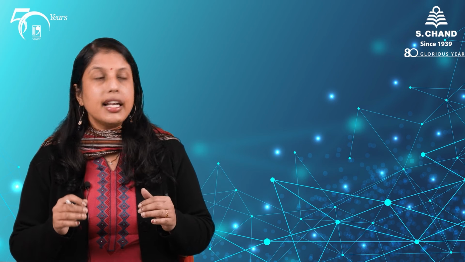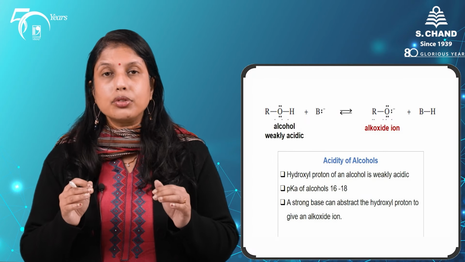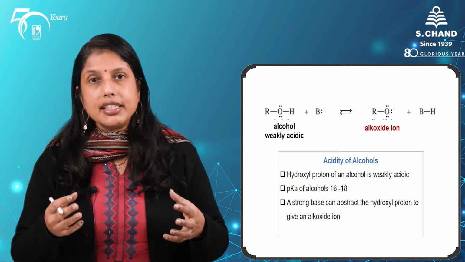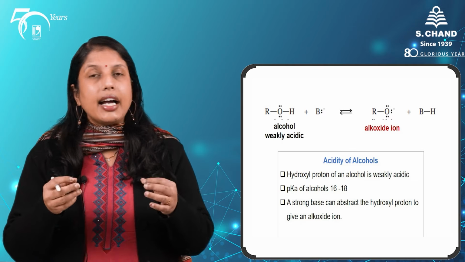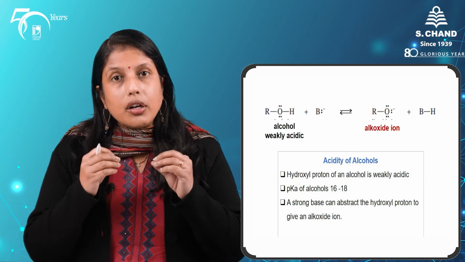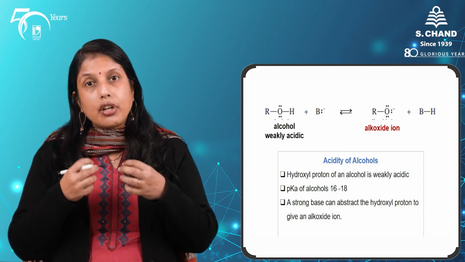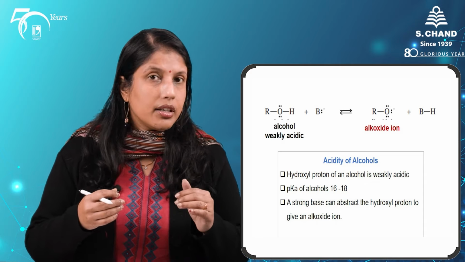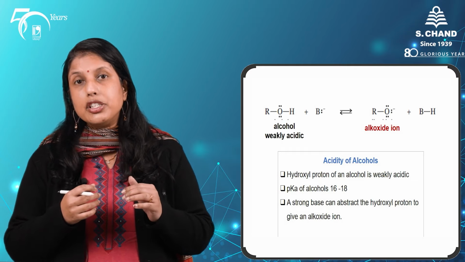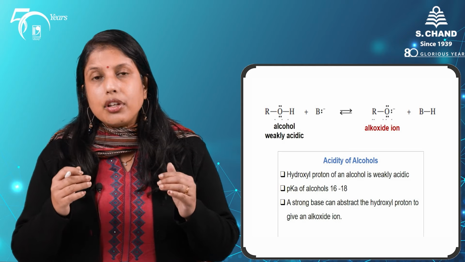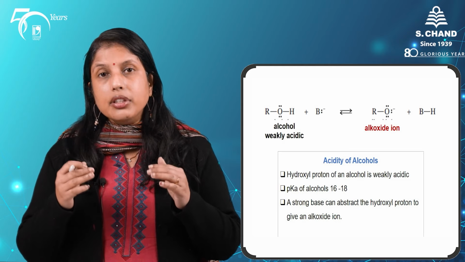One important property of our alcohols is that the hydroxyl proton in an alcohol is weakly acidic. Now what does this mean? This means that in the presence of a strong base, the strong base is able to abstract or remove the hydroxyl proton and results in the formation of an alkoxide ion. The pKa values of alcohols are generally around 16.